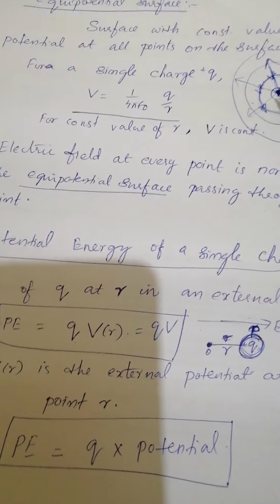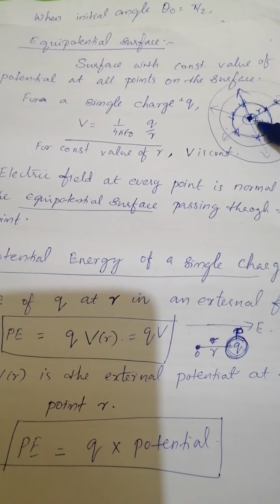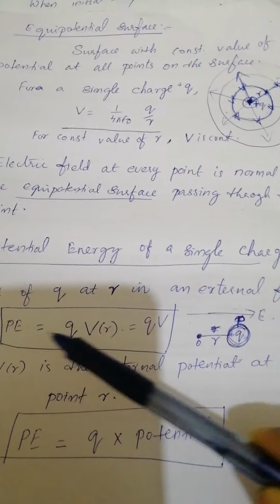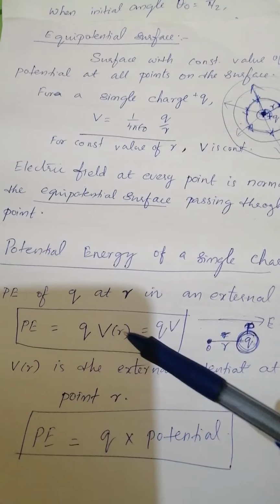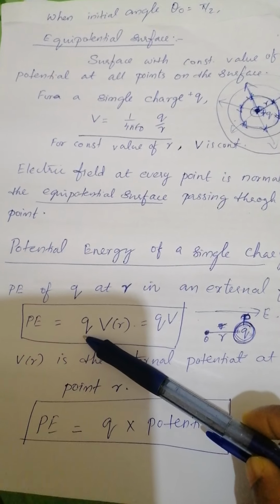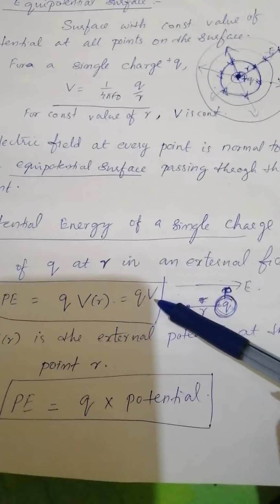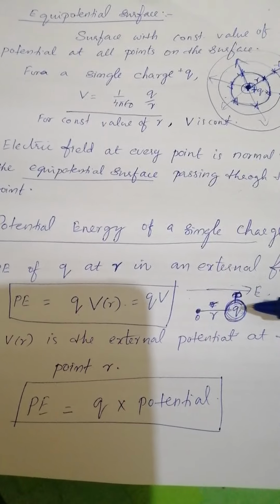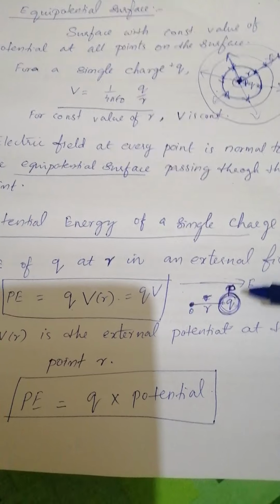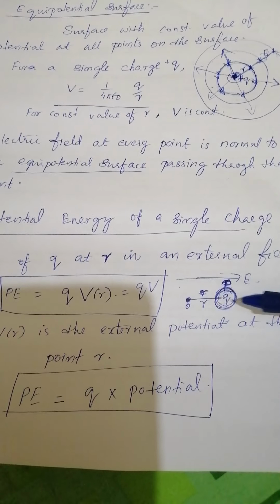Similarly, for this charge plus q, we can write potential energy for a single charge. We can write q into V(R), or simply q into V. That is, consider a charge in an electric field E which is at a distance r from this origin.